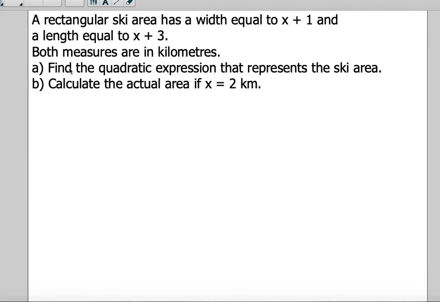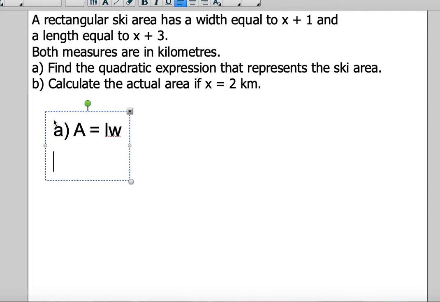Oh, and lastly, a rectangular ski area has a width equal to x plus 1 and a length equal to x plus 3. Both measures are in kilometers. Find a quadratic expression that represents the ski area. So again, we're looking for area. So part A, area is equal to length times width. So we've got area equals x plus 1 times x plus 3.